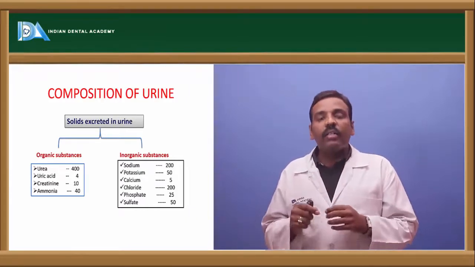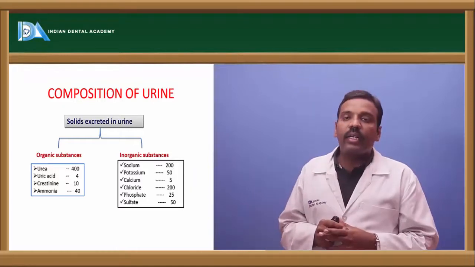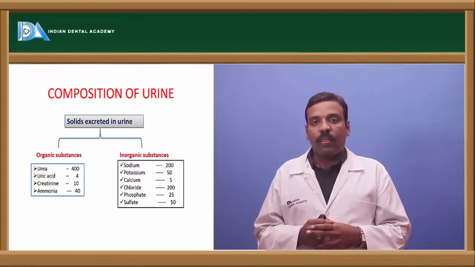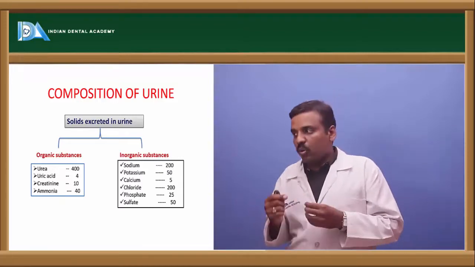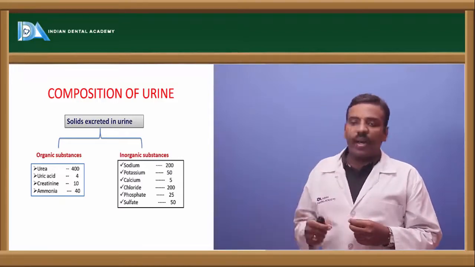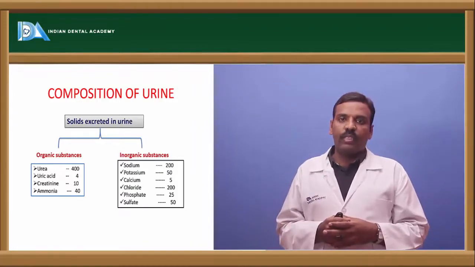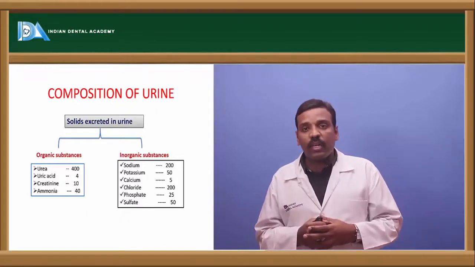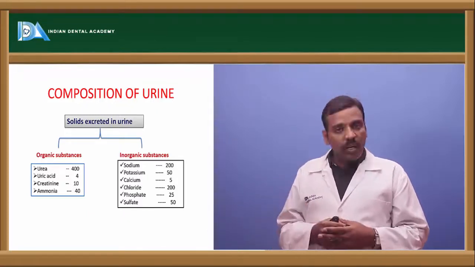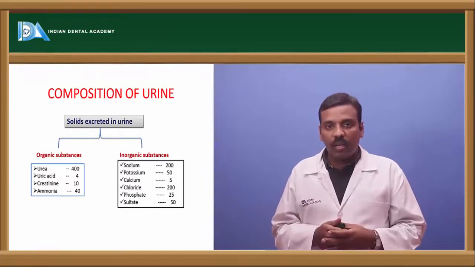The solids are again divided into organic and inorganic substances. The inorganic substances are sodium, potassium, calcium, chloride ions, phosphates and sulfate ions. The organic substances are urea, uric acid, creatinine and ammonia.